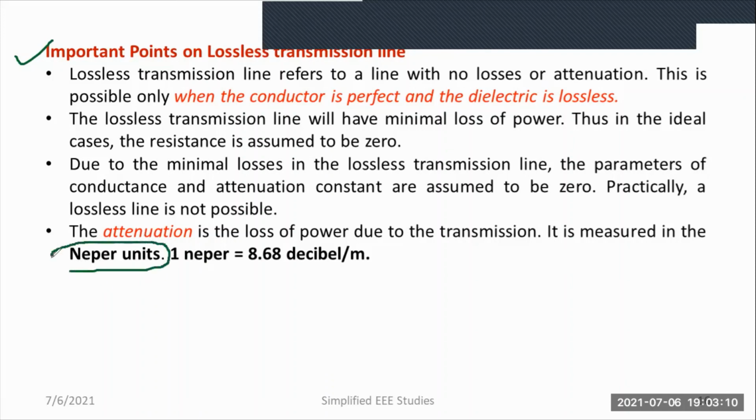That is a very important point. Okay, Neper unit. Attenuation will be measured in terms of Neper unit. You know, 1 Neper is equal to 8.68 decibel per meter. So this is actually another important point.